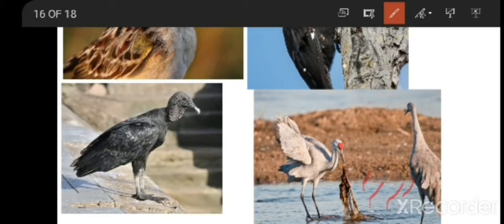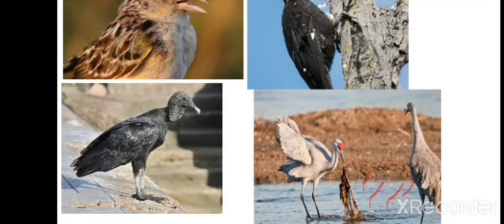It has to kill the fish. Like with the knife, how are you going to poke the vegetable? In the same way, it should also point the fish. Then the fish will die inside the water only. Then it is going to collect. Later on, it is going to collect with its beak. So that's why the crane beak is designed in that way.